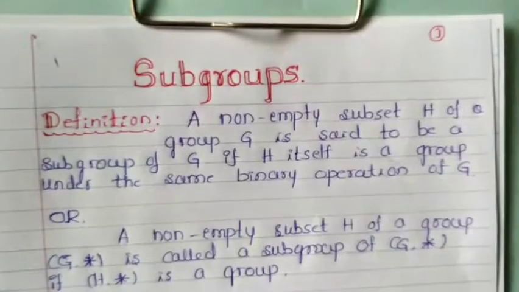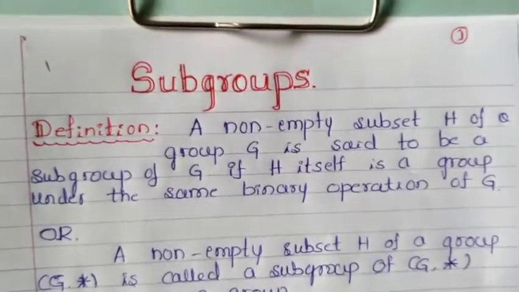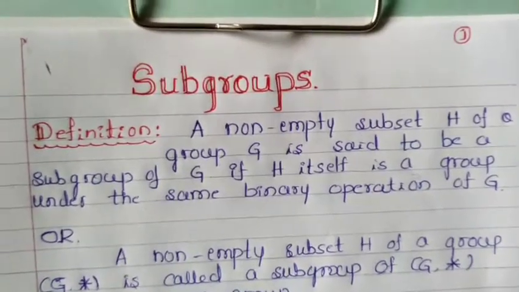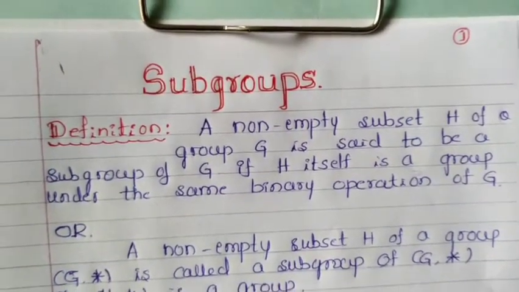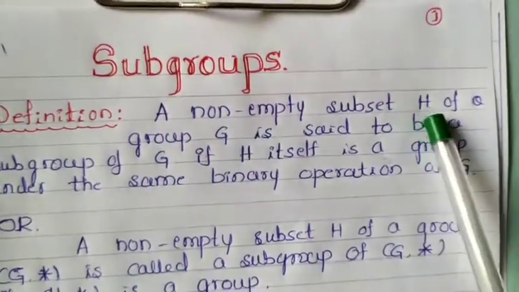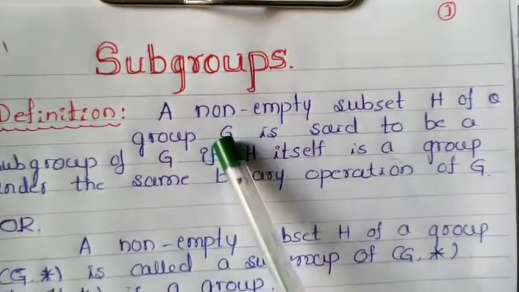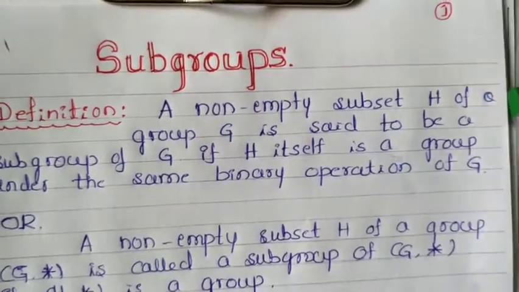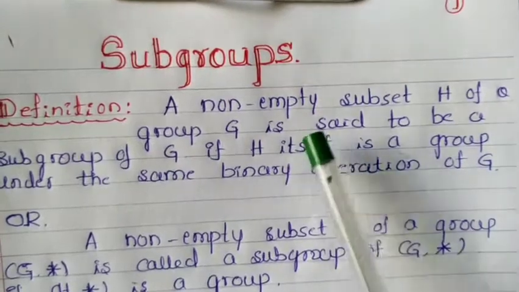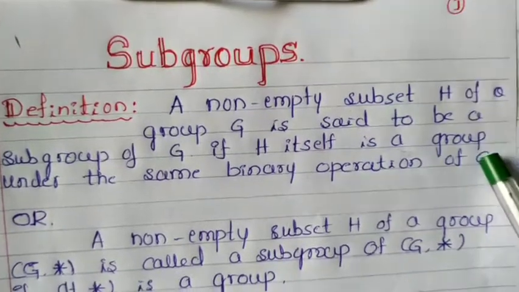Next, let us go towards the definition of a subgroup. A group satisfies four conditions: closure law, associative law, identity law and inverse law. Now, what is a subgroup? A non-empty subset H of a group G, that means G is already a group and H is a subset of G, is said to be a subgroup of G if H itself is a group under the same binary operation of G.